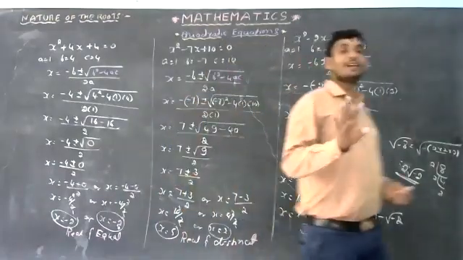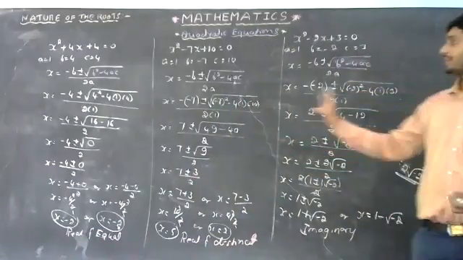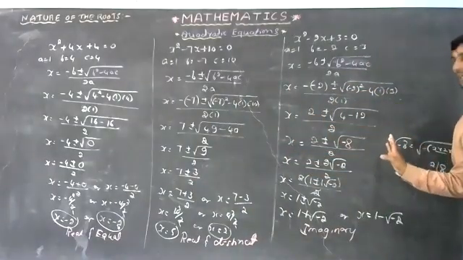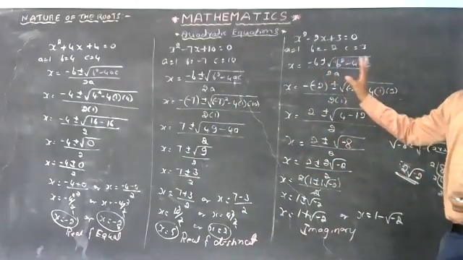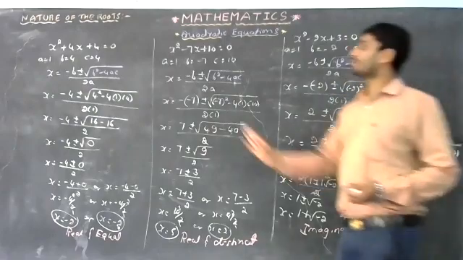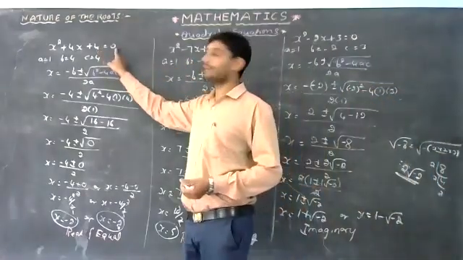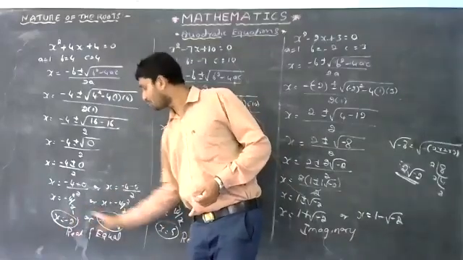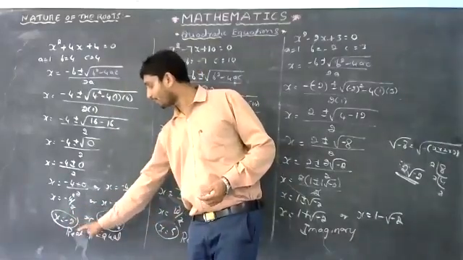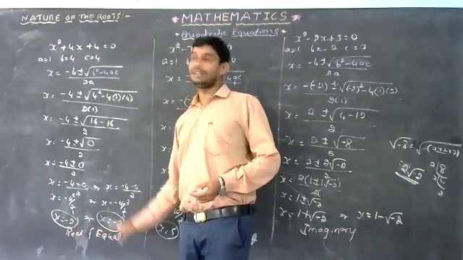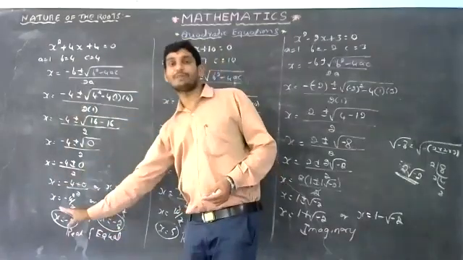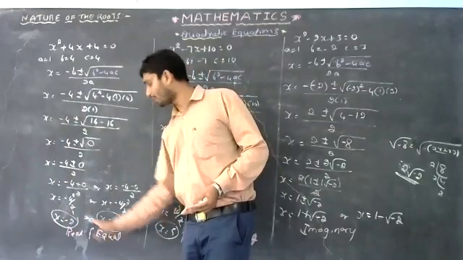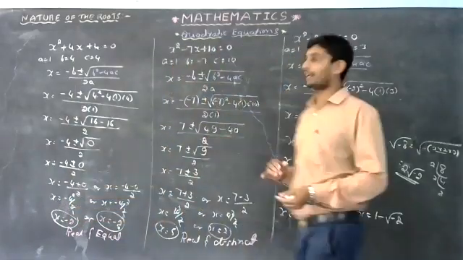Okay, see, in front of you now there are 3 problems. Observe the 3 problems very carefully. The first problem is x square plus 4x plus 4 equals 0. I solved it and got the answer minus 2 and minus 2. That means the roots are real and equal. When we solve the problem, we get two roots that are equal, and both roots are real numbers.